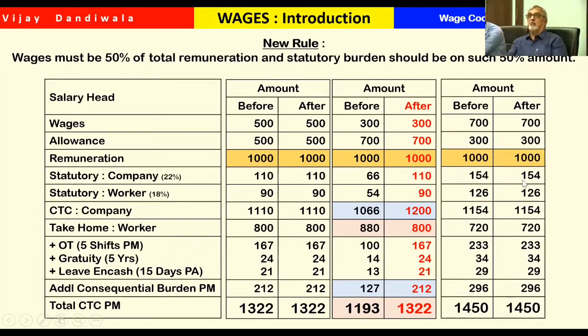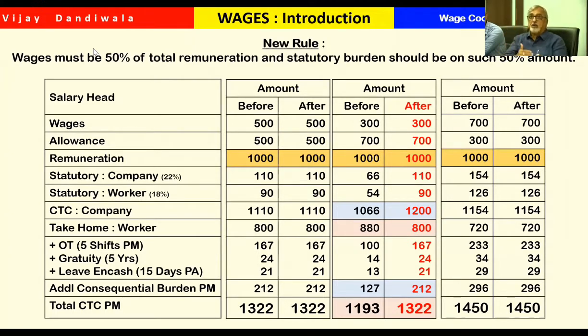Sorry, that's the column. Here also, it is just the reverse. Wages are 300 rupees and allowances are 700 rupees. Here it is reverse: 700 rupees is the wages and 300 is allowances. Now here the trap is that we cannot reduce 700 and add it to 300. That 700 will remain 700, and that is called contracting out. In the Act, it is written as contracting out,